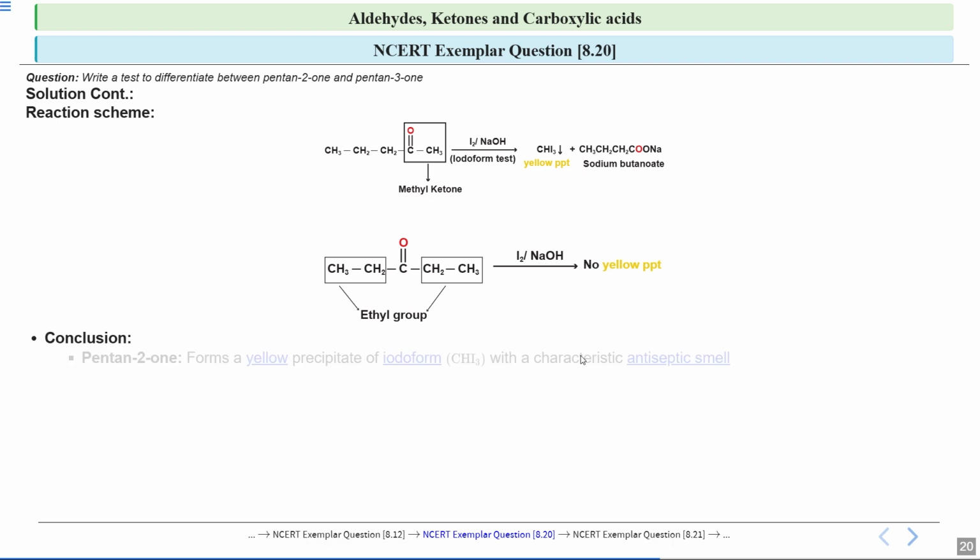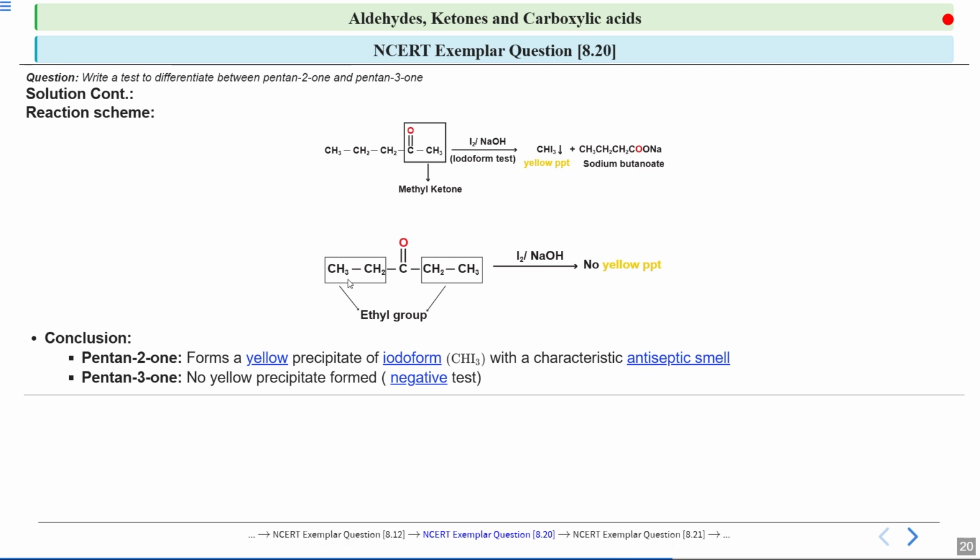So we can conclude that pentan-2-one forms a yellow precipitate which is called iodoform, which has a distinctive antiseptic smell. This positive result tells us that pentan-2-one reacts in this test. You need to remember that the yellow color and smell are the key indicators.